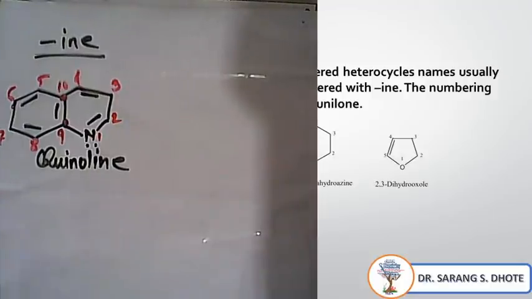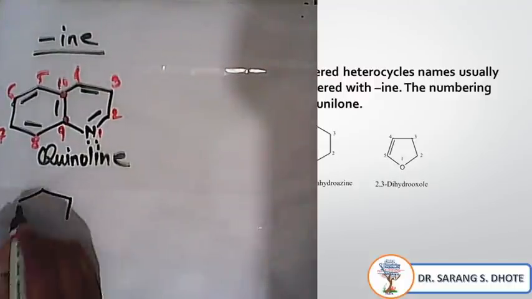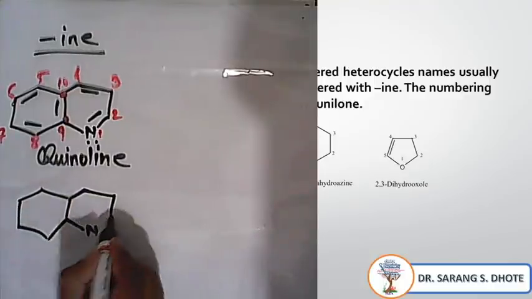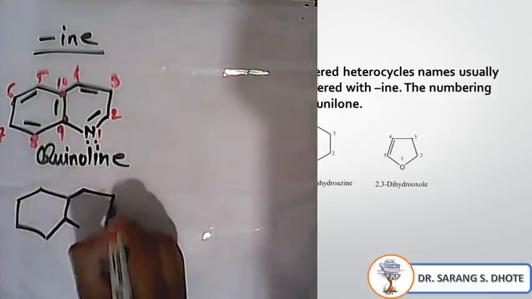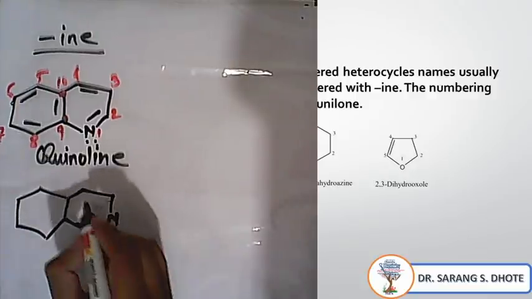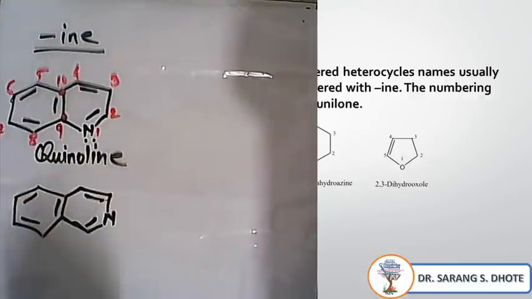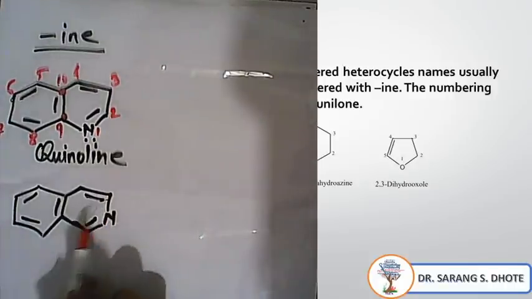But there is one limitation for isoquinoline. What is the structure of isoquinoline? Again nitrogen containing heteroatom, but in isoquinoline the nitrogen is present at this position. In this case, numbering should not start from this nitrogen; it should start from here.